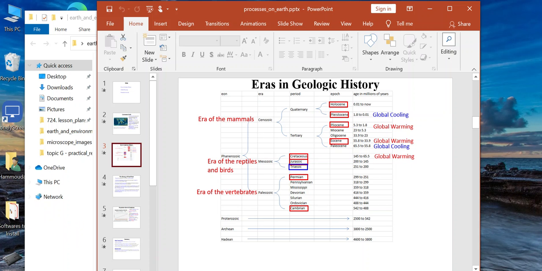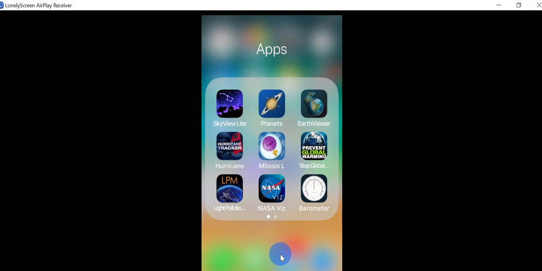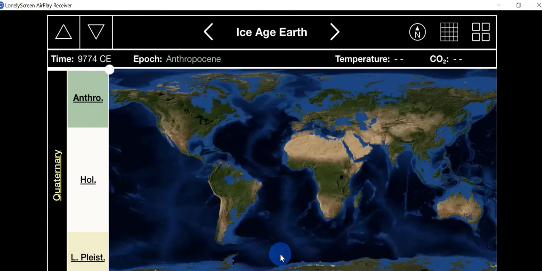Okay, so let me see, where is it? There it is. So I see all of my apps, and then I'm interested in Earth Viewer. Okay, there it is.